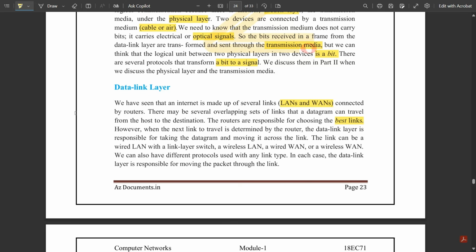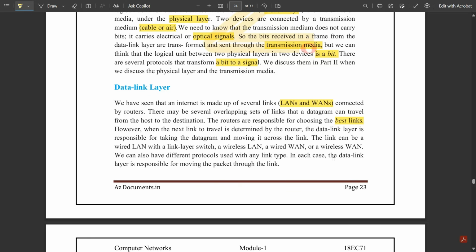So here in the data link layer, it is basically linking all the data packets present in the source host, which travel from the physical layer towards the data link layer, where all the data is linked to one another and comes together in the form of a packet, and that packet is stored inside the router in the network layer. Okay, so that is basically what is meant by the data link layer.